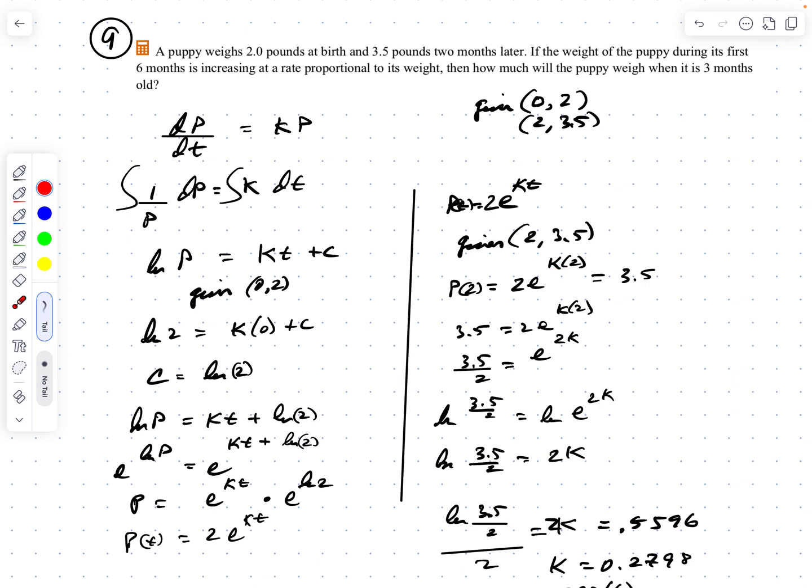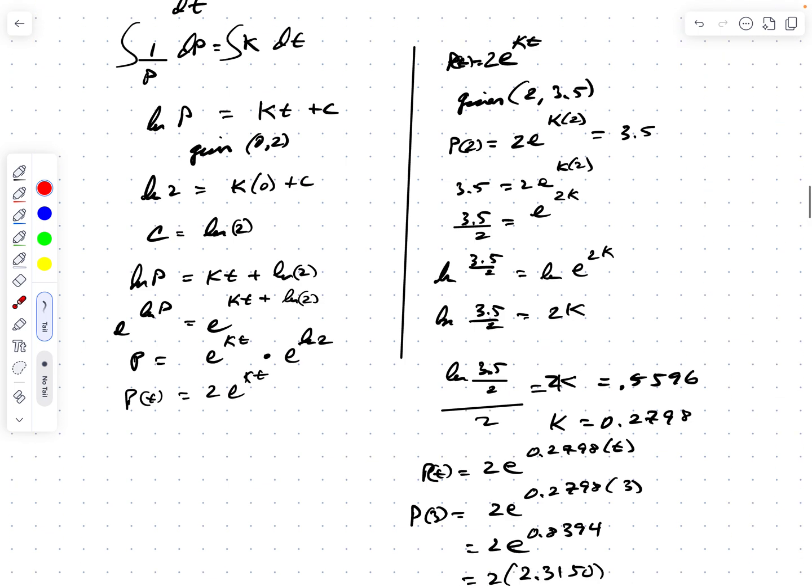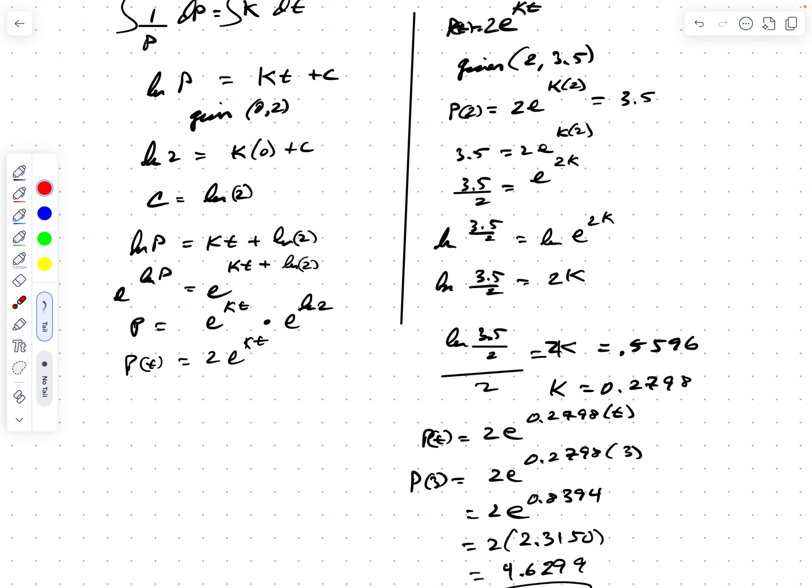And so I solve that equation, I find out what k is. Then once I find out what k is, I plug that in. I had to get log of 3.5 divided by 2 equals 2k. Do all that calculation, and k is equal to 0.2798.